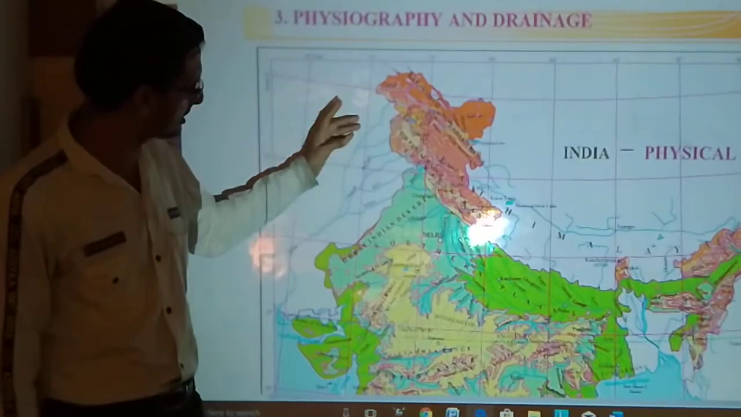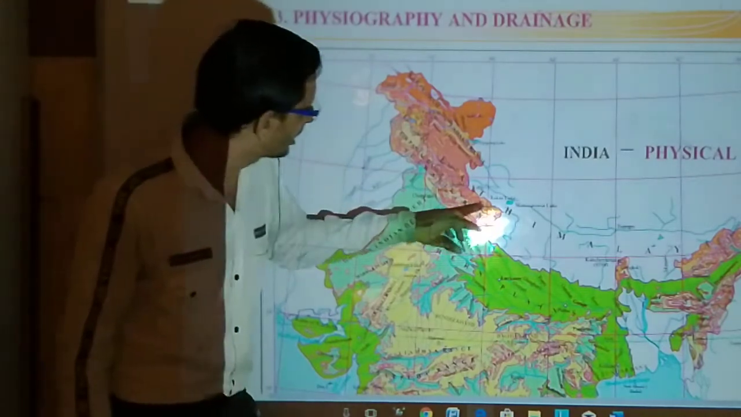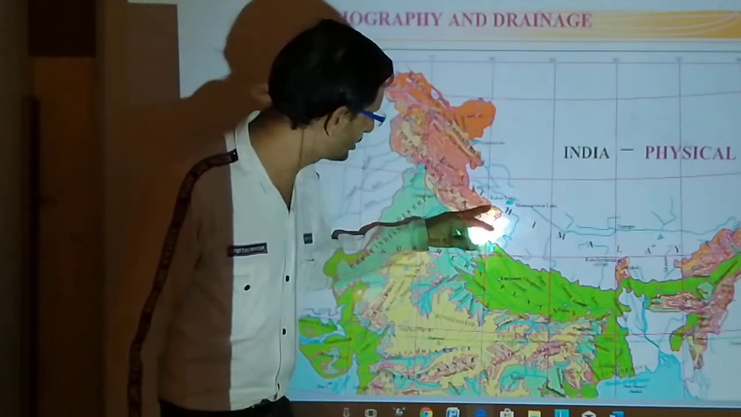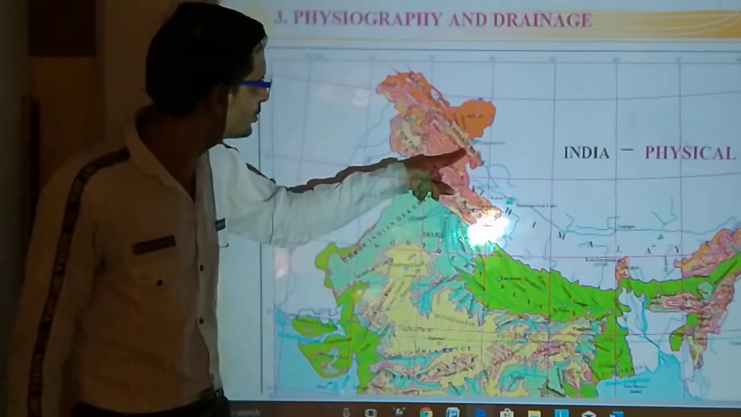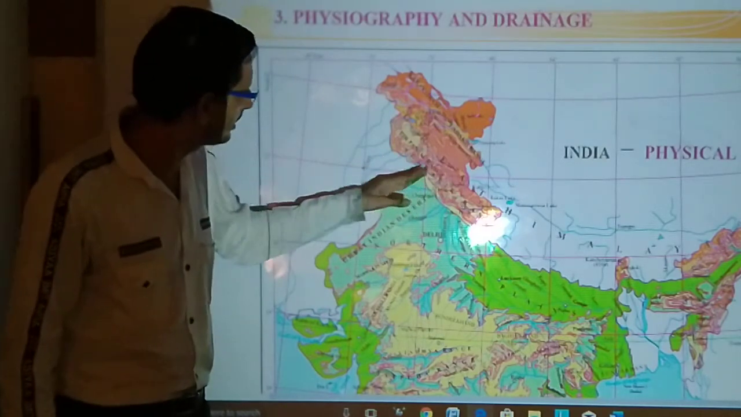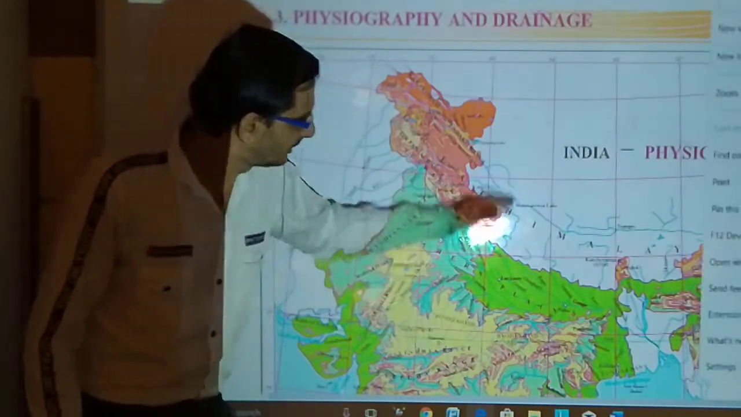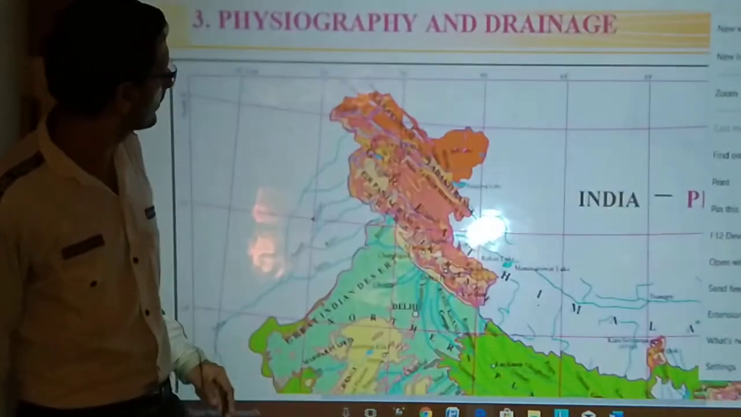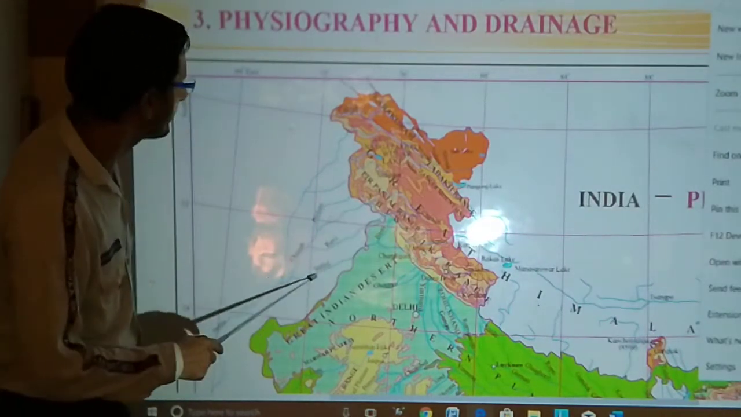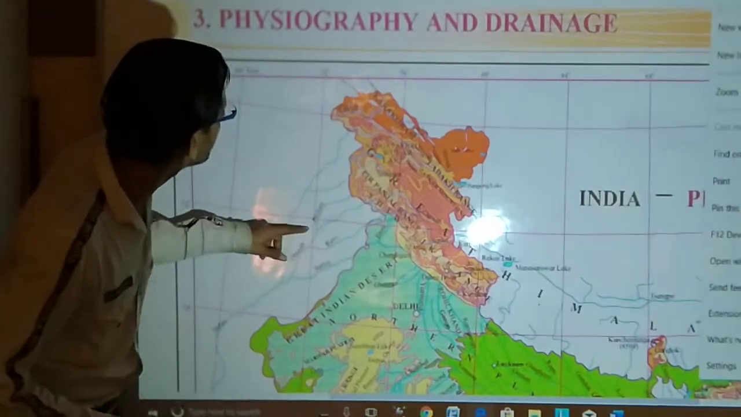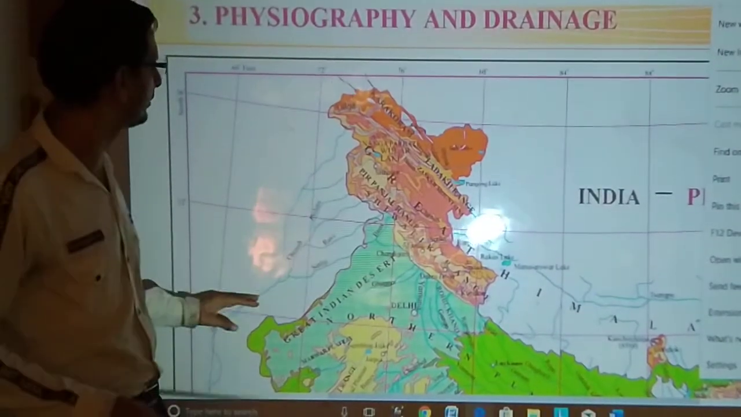You can see various types of rivers flowing in India. Some rivers are perennial. You can see Gangotri and Yamunotri, where Ganga and Yamuna originate, and even Satluj, Ravi, Beas. All these rivers are flowing. You can see river Ravi, river Satluj, river Beas over here. All these rivers are flowing.